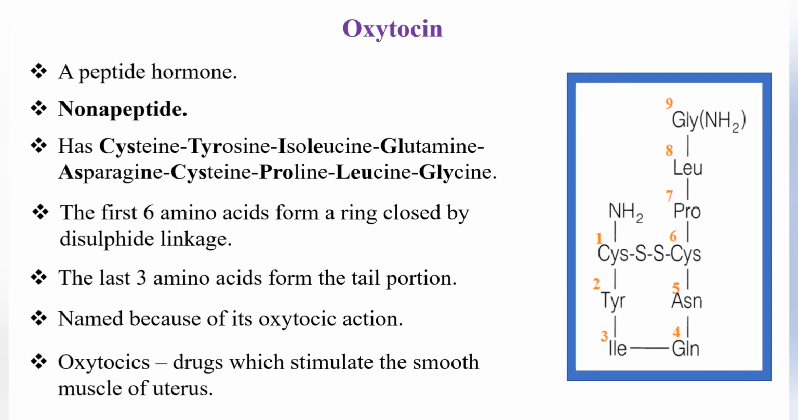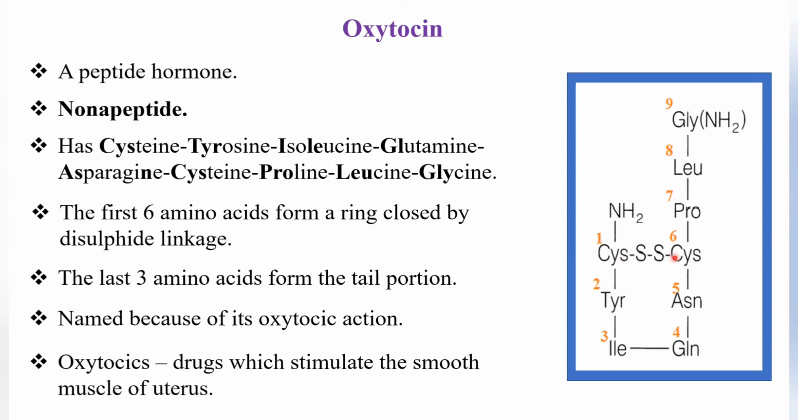Now we are going to see oxytocin. This oxytocin is a peptide hormone, a combination of amino acids. It is a nonapeptide, that is, it has 9 amino acids. So what are the 9 amino acids? First one is cysteine, tyrosine, isoleucine, glutamine, asparagine, again cysteine, proline, leucine and finally glycine. Here the first and sixth are the same, that is cysteine.